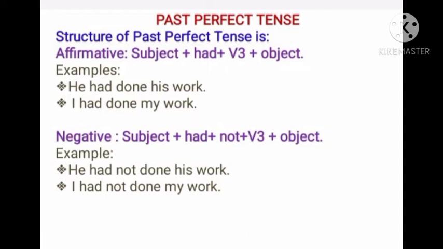And the structure of past perfect tense in negative is subject plus had plus not plus the third form of the verb, and in the last we use object. For example, he had not done his work. I had not done my work.